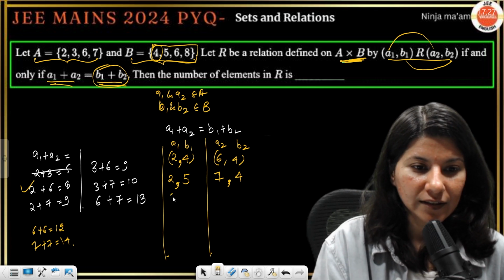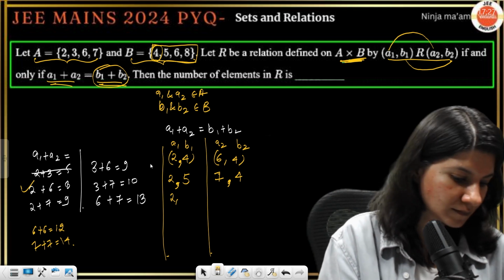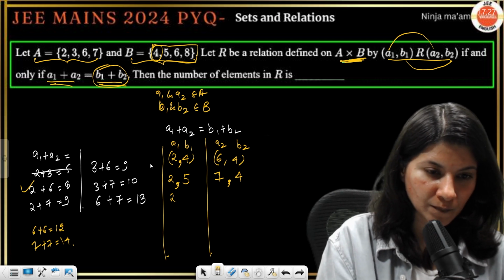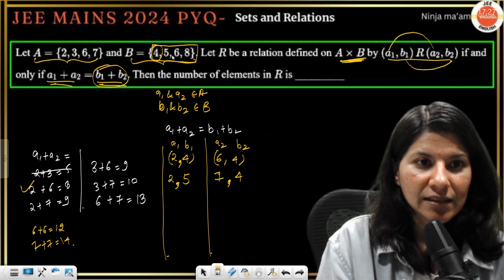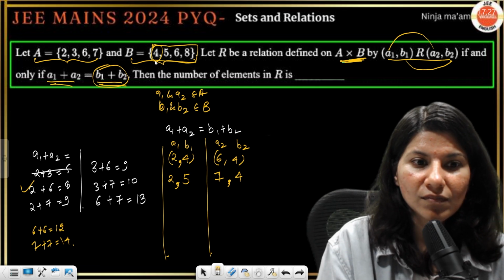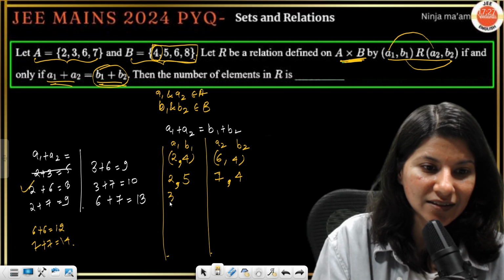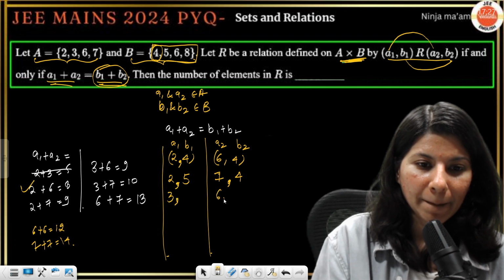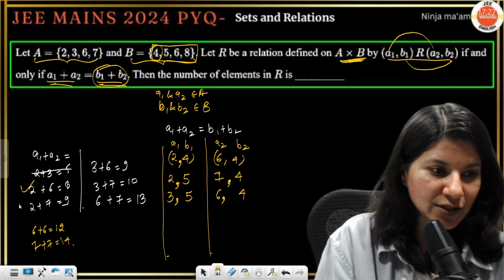And it is going to give me 5 comma 4. Obviously 4 comma 5 we will count. Okay. And next, 9 we cannot get after this, right? 5 plus 4, 6 plus 3 also we cannot get. 7 plus 2, then 6, 3 and 6. Now tell me, again we need 9, 5, 4. Right? So this is also done.